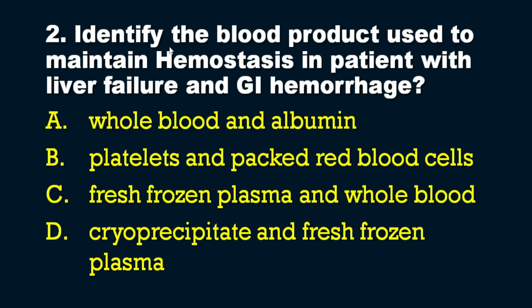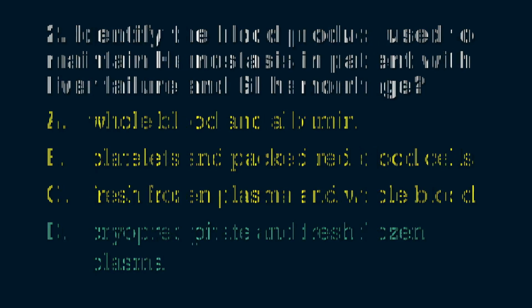So think about the liver failure, and in the question itself they have mentioned that there is a GI hemorrhage. Liver failure is there, so we have to maintain the hemostasis. So the answer is definitely option number D. We should administer cryoprecipitate and fresh frozen plasma. Why? That we will be seeing now.